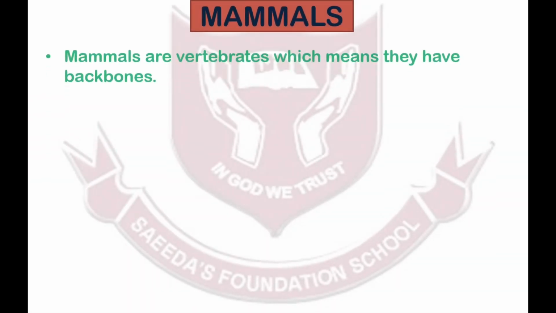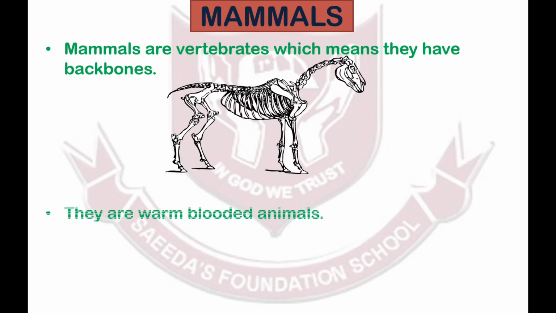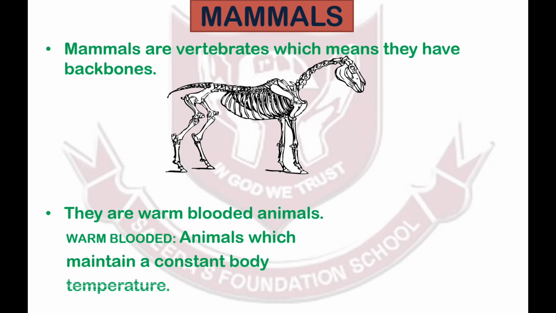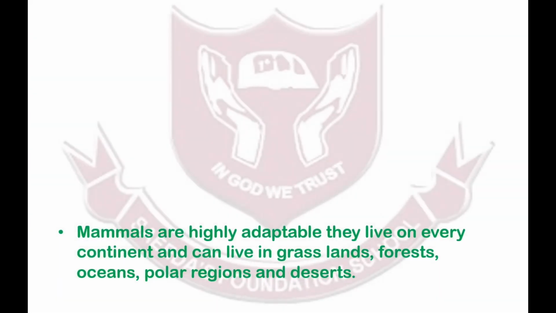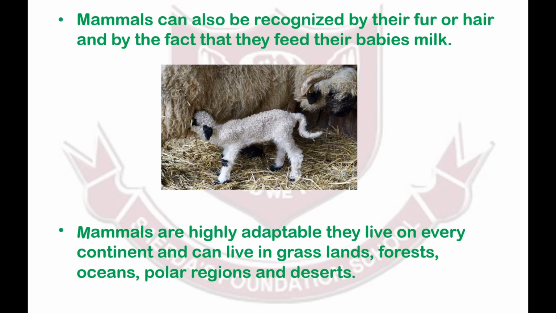Now let's look at some prominent features of mammals. Mammals are vertebrates, which means they have backbones. They are warm-blooded animals, which means that they maintain a constant body temperature. Mammals can also be recognized by their fur or hair and also by the fact that their babies feed on the mother's milk. Mammals are highly adaptable, which means that they can easily adjust to the environment and can handle changes successfully.